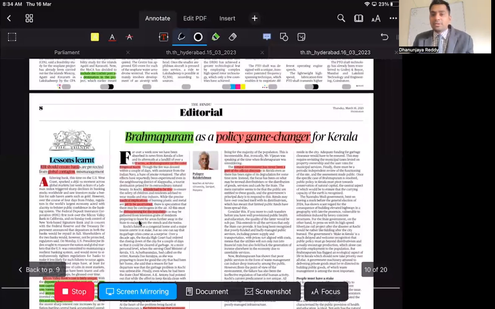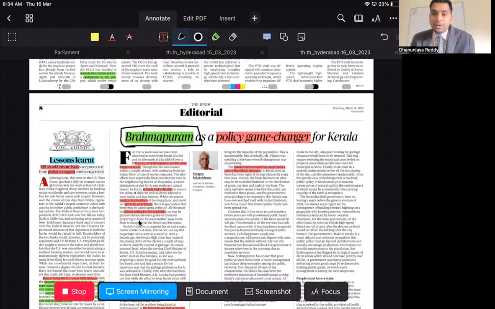Brahmapuram, a policy game changer for Kerala. Now this article is again about the fire accidents that took place at the Brahmapuram landfill site. We have already discussed this in depth yesterday, so please refer to that article rather than this one. This article is very in depth, but we do not have substance for UPSC that is useful. So go with yesterday's article itself.